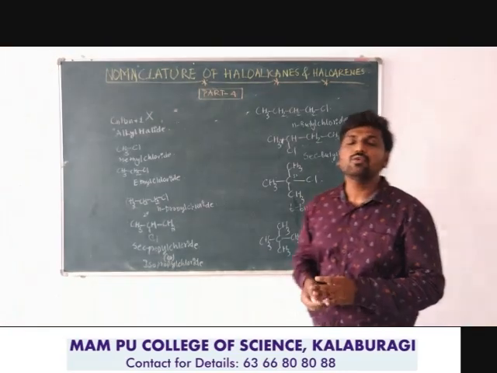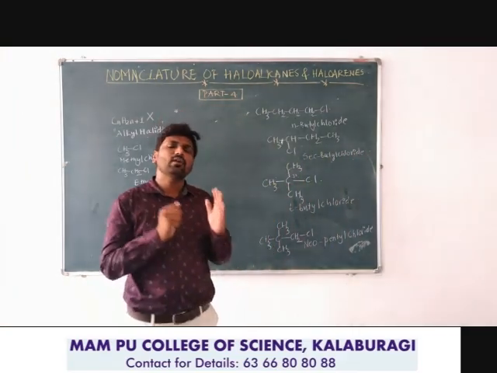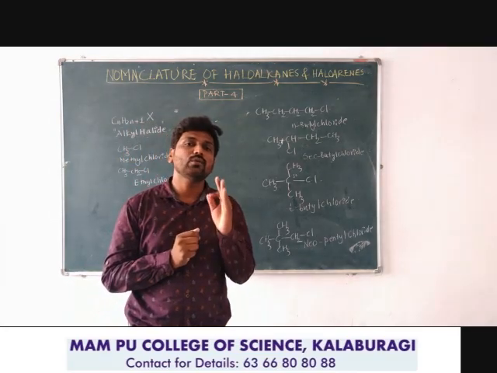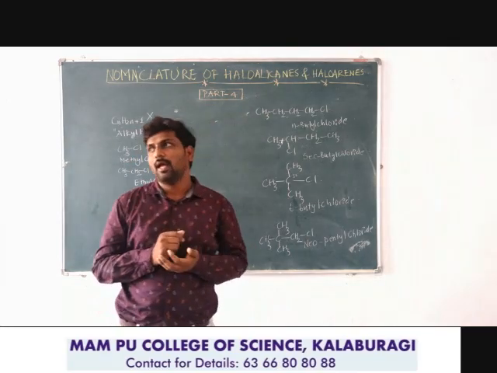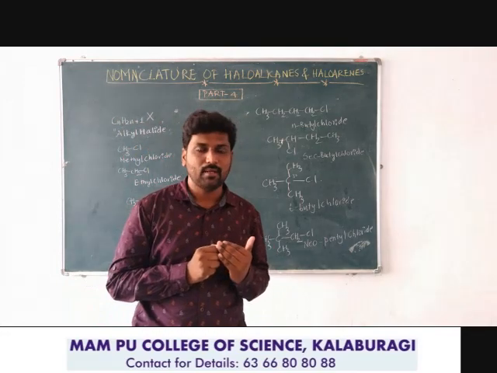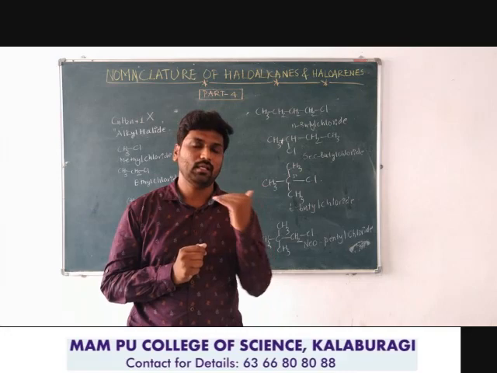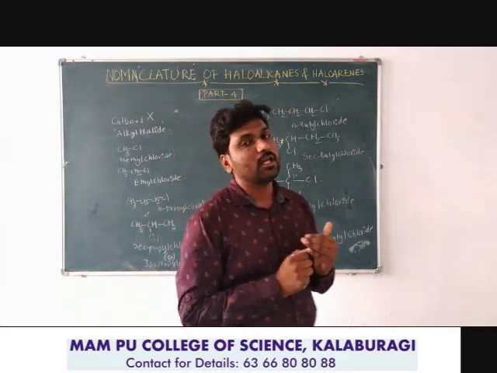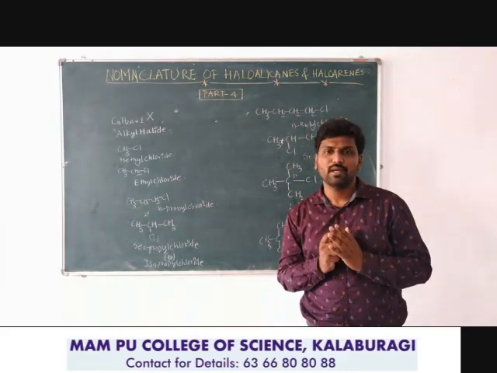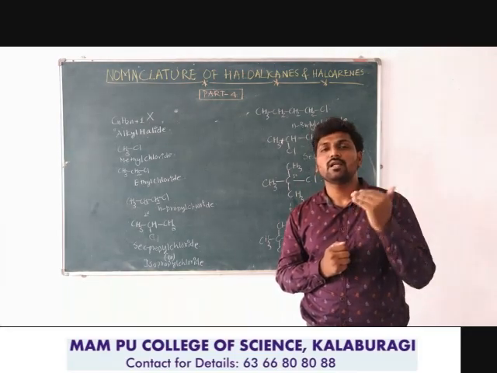Next we will go with the dihaloalkanes. I will give you some examples of dihaloalkanes, common names. Only a few dihaloalkanes are named according to the common system. For example, when two similar halogen atoms are bonded to the same carbon atom, that type of dihaloalkane is known as geminal dihaloalkane. If the two halogen atoms are attached to two different carbon atoms which are adjacent to each other, then it is known as vicinal dihaloalkane.